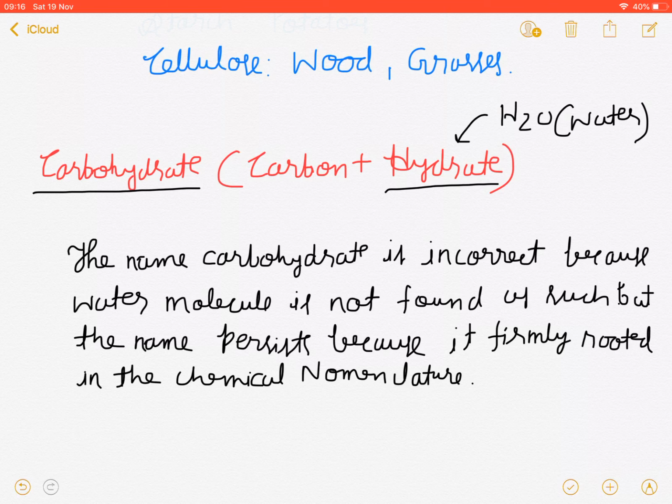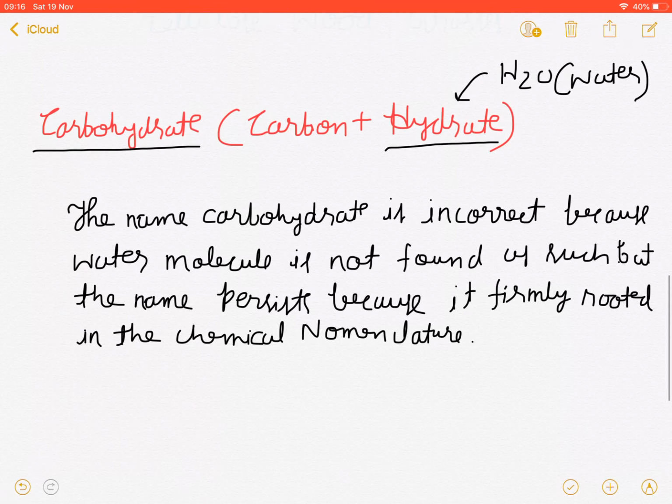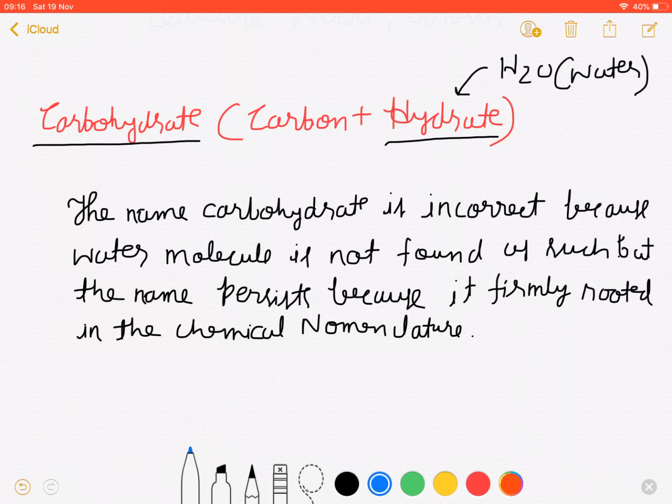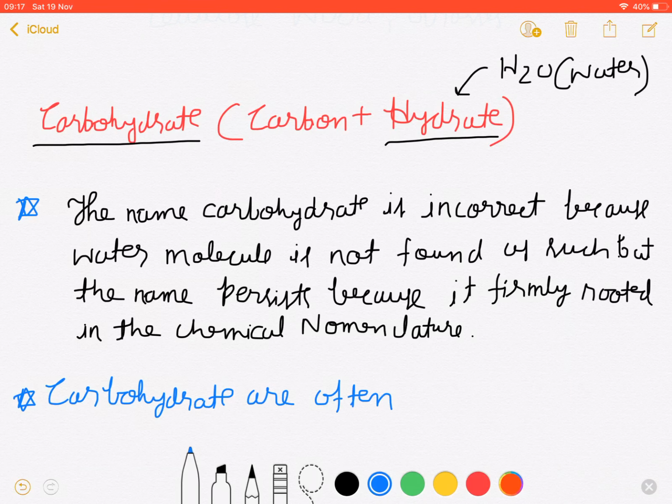And one more thing you will have to know about carbohydrate is that carbohydrates are often referred to as saccharides. I'm going to make a star mark over here because it's an important point.